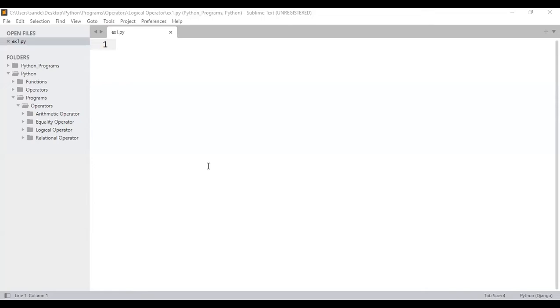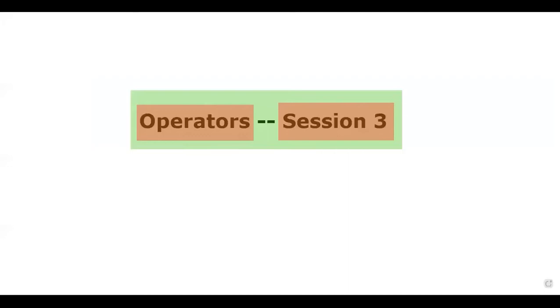Listen here. Before starting with example number 1, I would like to write the truth table for AND, OR, as well as NOT. Observe, this is for AND. Let me reduce the font size. This is for OR, and the last one happens to be NOT.